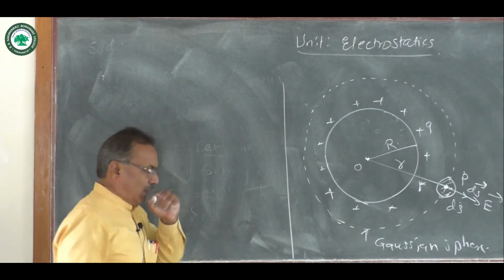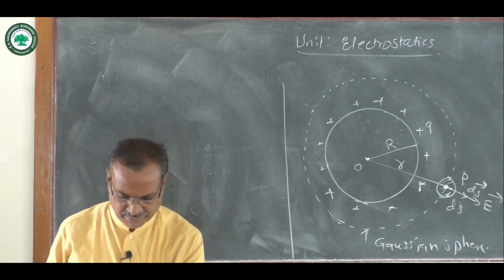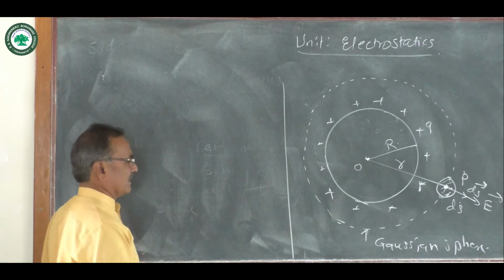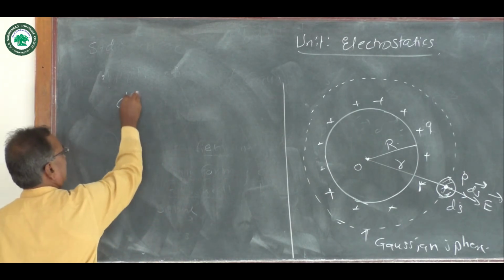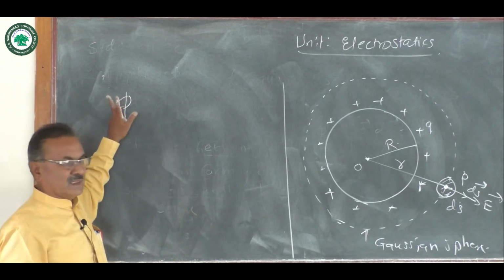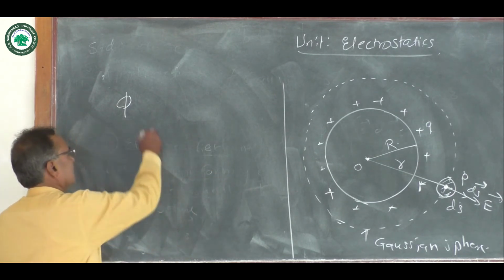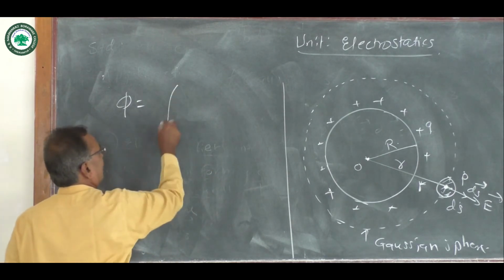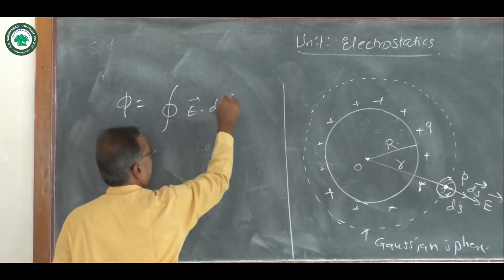So, the electric intensity at point P can be found by using Gauss's law. Therefore, the total electric flux passing through that surface is equal to integration of closed path vector E dot vector ds.